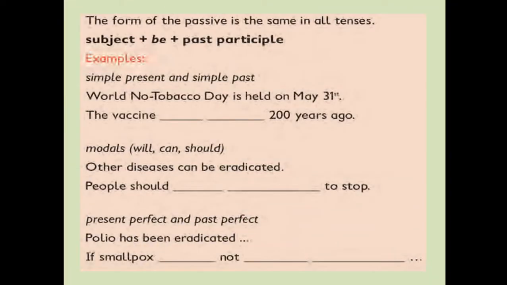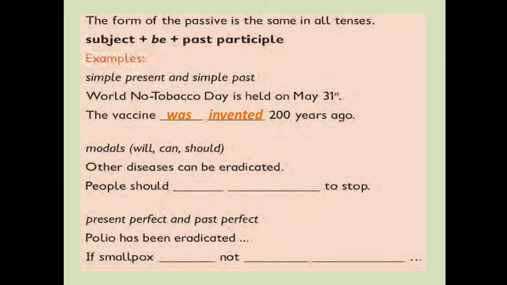Then, another section in this grammar box. The form of the passive is the same in all tenses. Subject plus verb to be plus past participle. Examples, simple present and simple past. World No Tobacco Day is held on May 31st. The vaccine was invented 200 years ago.